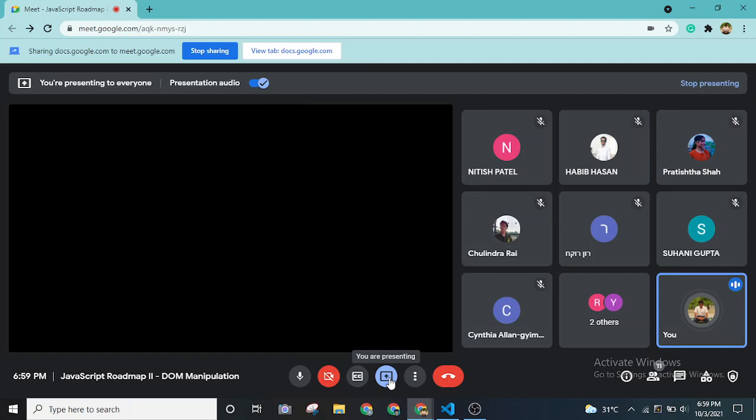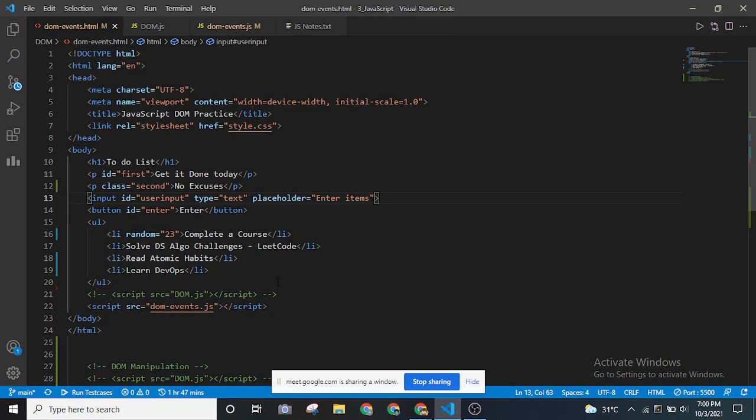Cool. So I've added another element, which is an input element. In this input element, I've given a couple of attributes, and I'm going to add list items into this. Previously I gave some hard coded values, as you can see over here, like complete course.